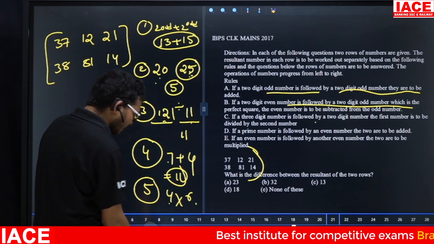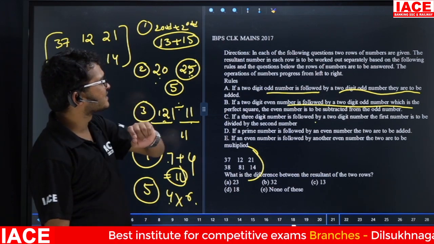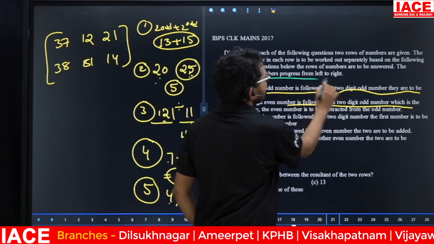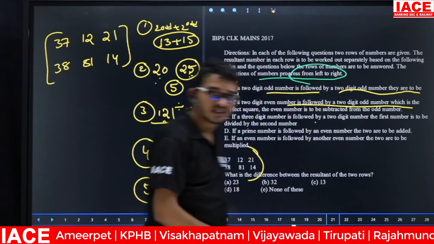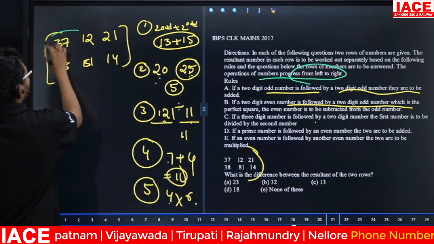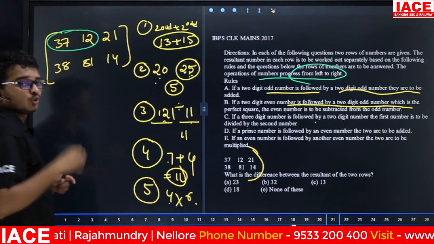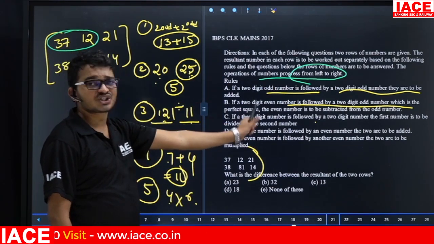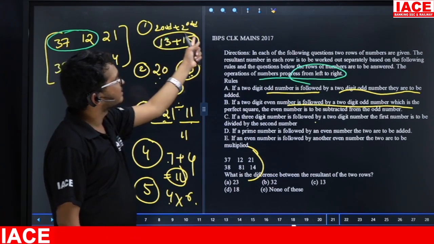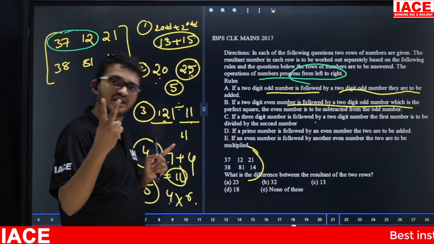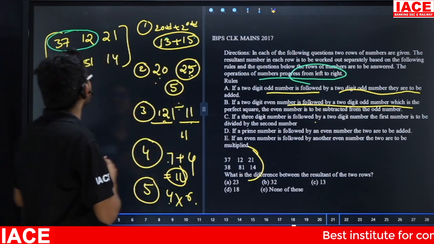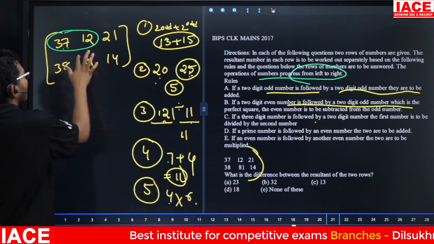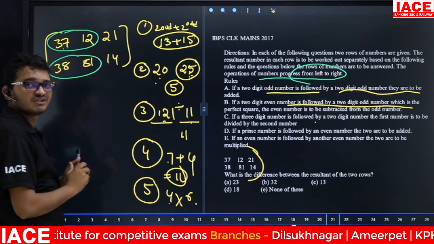Now, suppose friends check here. Friends, in row number 1, see here, the given condition is what? Always we are going to perform operation from left to right. That means, row number 1, take first two number, check which condition is applicable. Why we are taking only first two number? See here, if you are going to observe each and every condition, in every condition they are talking about only two numbers. Then take the first two numbers. Row number 1, take first two number, check which condition applicable. In the same manner, row number 2, take first two number, check which condition is applicable.